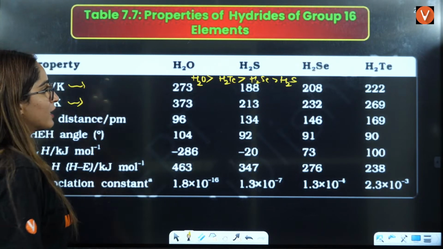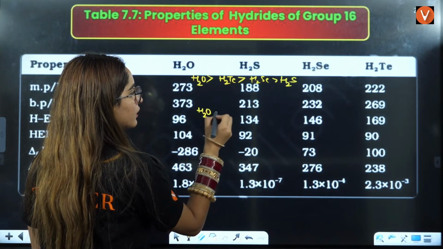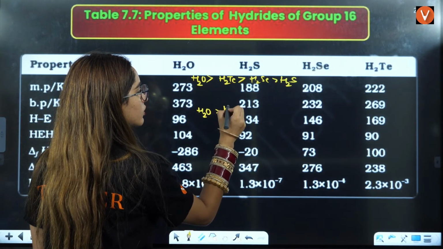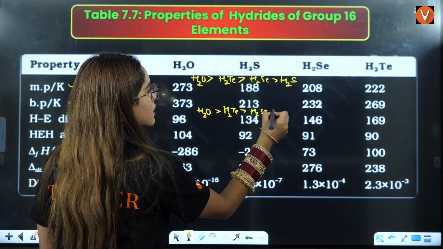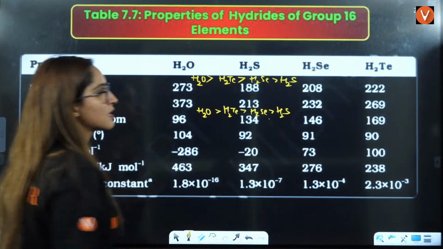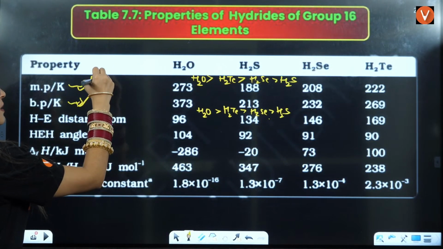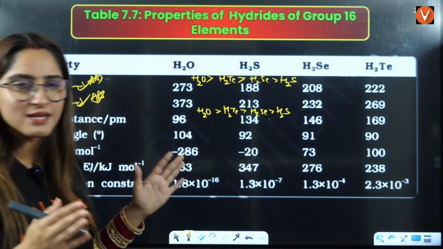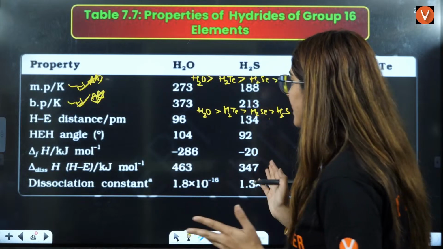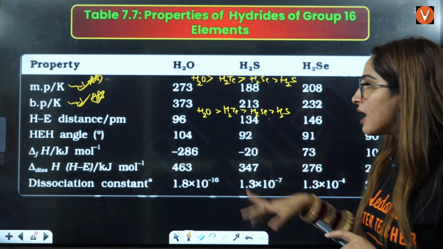Talking about the boiling point here, you have H2O, right? Then you have again H2Te, then you have H2Se, then last is H2S. That is the order for melting and boiling point that you should remember, very, very important, right? Regarding the distance, size increases, distance also increases. Angle also is decreasing down the group because the size is increasing, right?